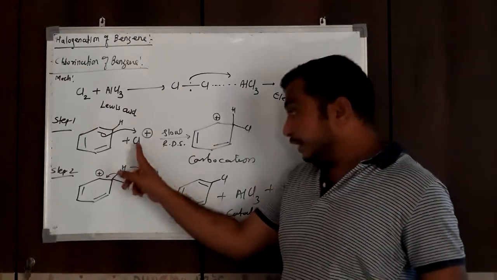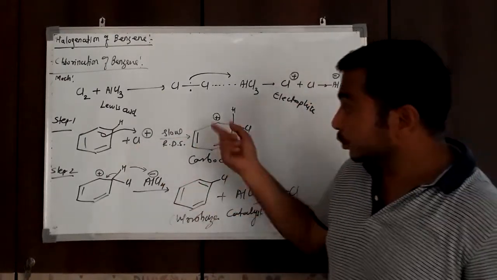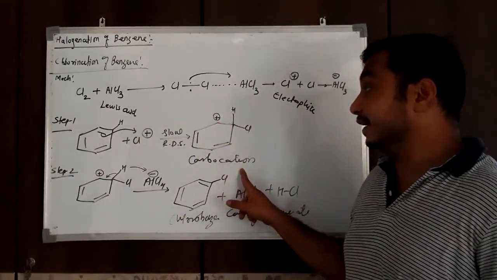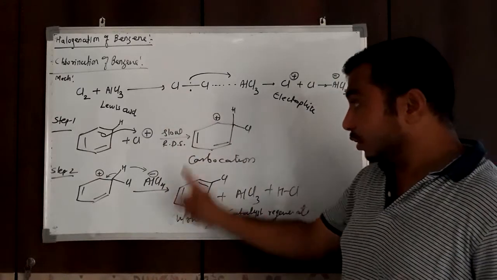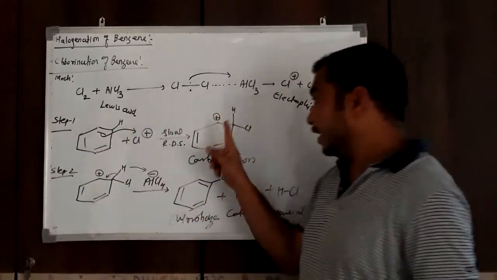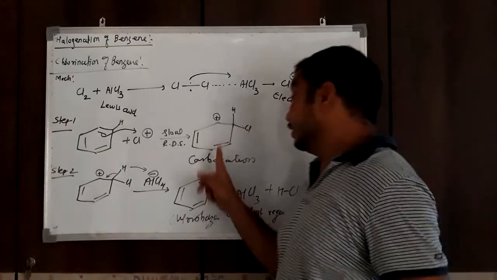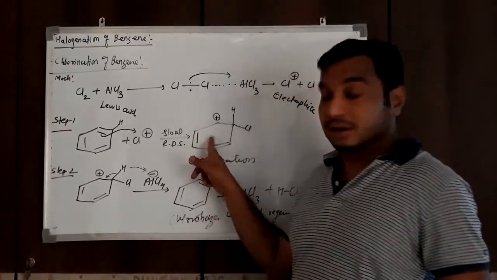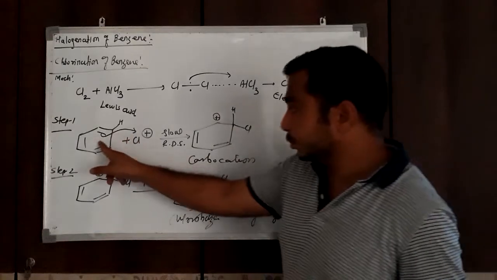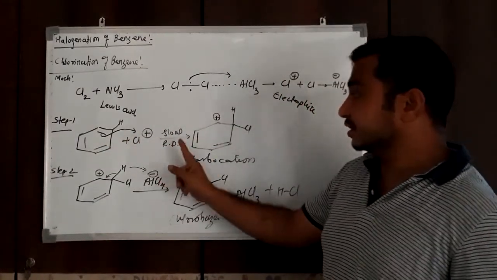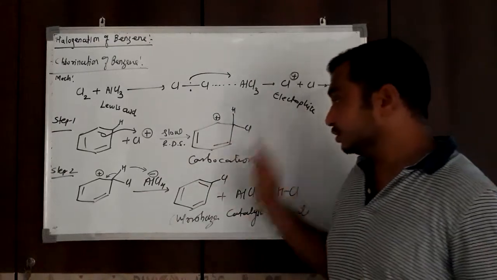Among these two, the electrophile Cl plus attacks the benzene ring and converts it into a carbocation. This step is slow because benzene is aromatic and the product carbocation is non-aromatic, so its stability is low compared to benzene. Therefore this step is slow and is considered the rate determining step.